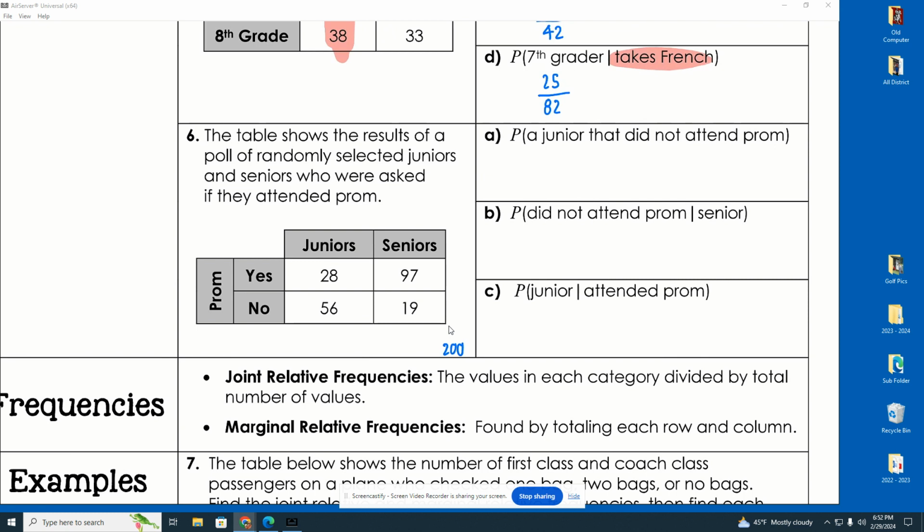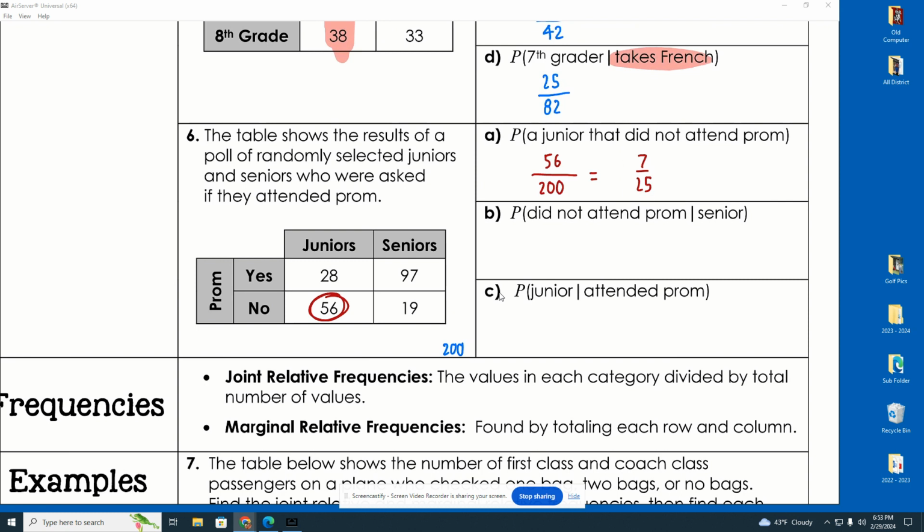So look at A. Find the probability of a junior that did not attend prom. Again, notice there's no given that. So are we limiting our group? No. If they don't give me a given that, we're looking at this person out of the total. So my bottom number on this one's going to be 200. Now, out of the total, where's my juniors that did not attend prom? Well, that's the junior no right there, 56. So that's 56 out of 200. Now, will that reduce? Absolutely. To 7 out of 25.